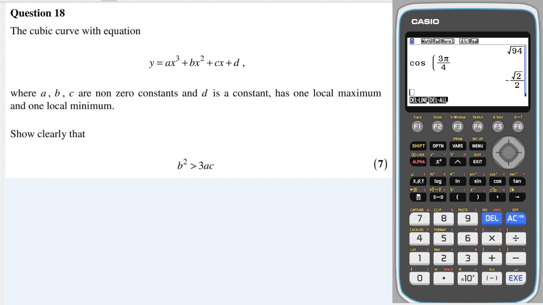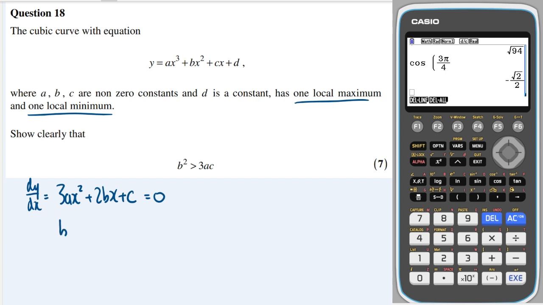Okay, a relatively straightforward question, this one. You've got a cubic and it has 2 turning points, a maximum and a minimum. So we're going to differentiate, and that will give me 3ax squared plus 2bx plus c. And we know that if the gradient is 0, then we get stationary points, and we want 2 distinct stationary points. So therefore this quadratic will have 2 roots.